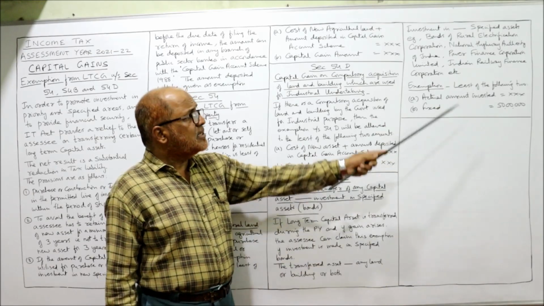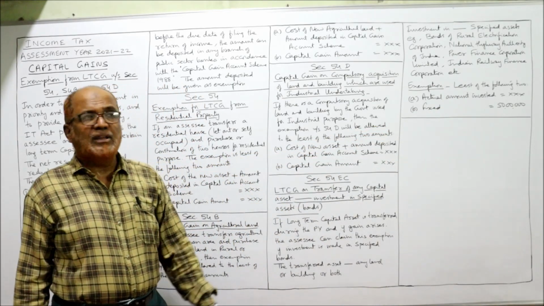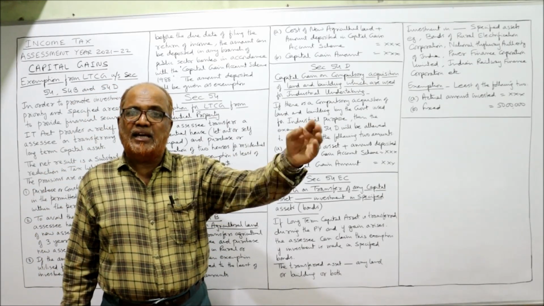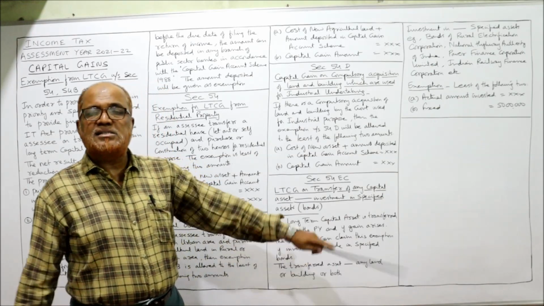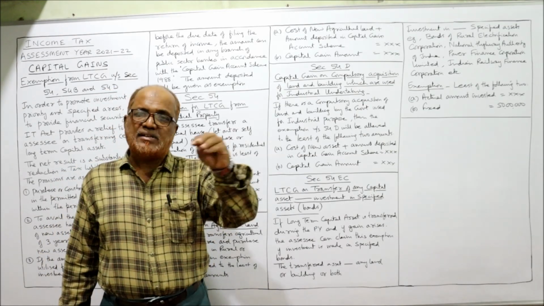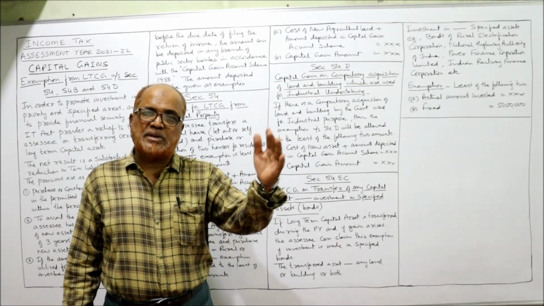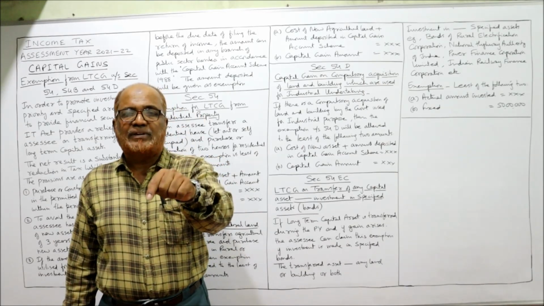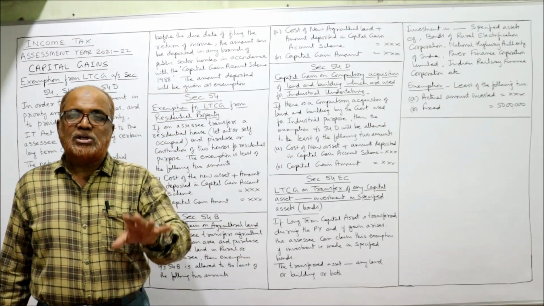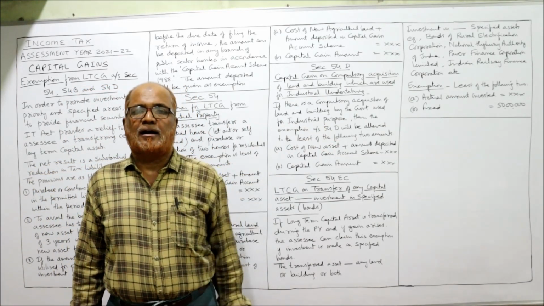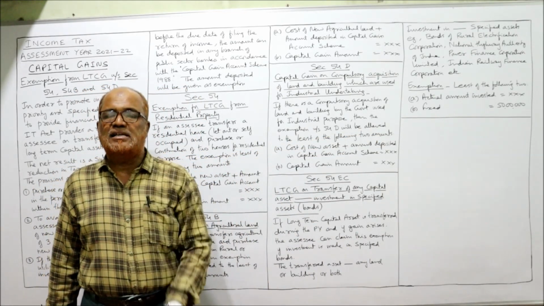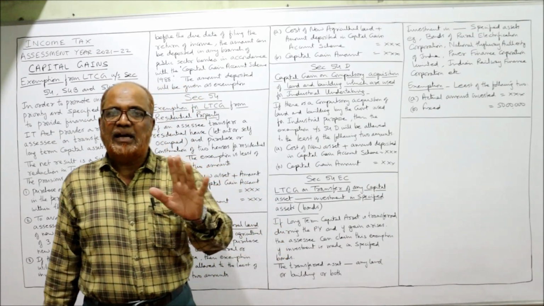Now, exemption. Least of the following two will be allowed as exemption. The first one, actual amount invested. How much amount is invested in purchasing the bonds? Or second one, fixed amount, 50 lakh. For example, if an SSC has invested 70 lakh rupees in specified bonds, so 70 lakh or 50 lakh, whichever is least, 50 lakh is least, that will be allowed as exemption. Suppose the investment made is 10 lakh and the fixed amount is 50 lakh, whichever is least, 10 lakh is least, the exemption under section 54EC will be 10 lakhs.